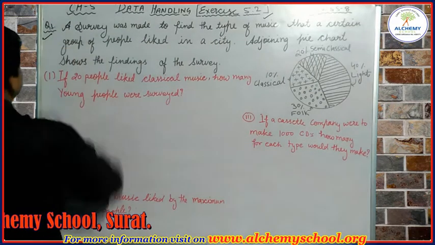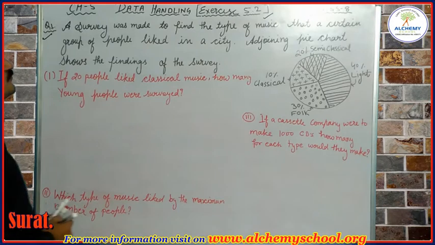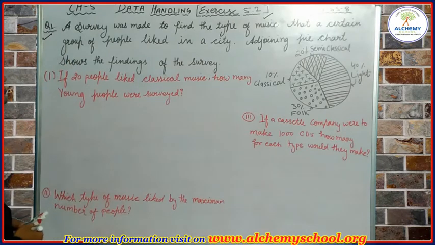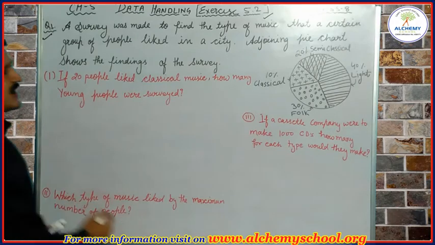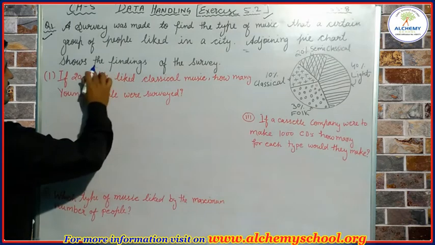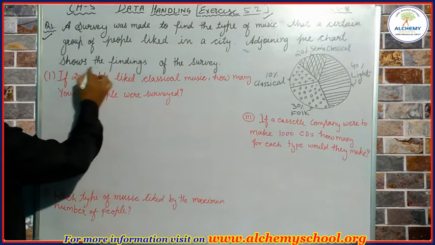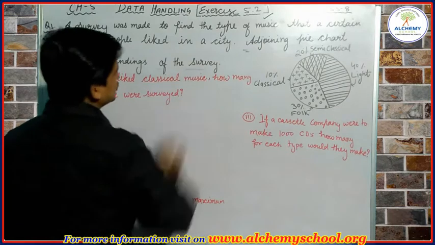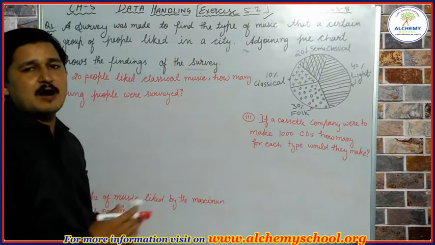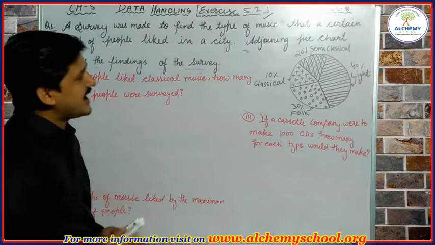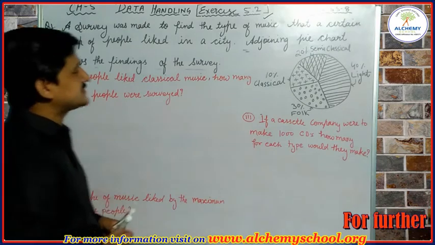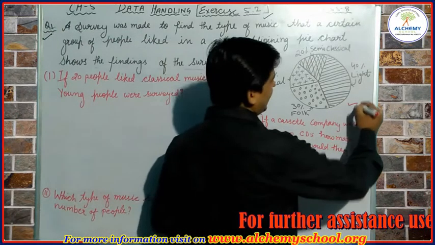The first question is, a survey was made to find the type of music that a certain group of people liked in a city. The adjoining pie chart shows the findings. Findings means result. So students, one survey was made to find how many people like the different kinds of music, and its result was represented with the help of one pie chart.